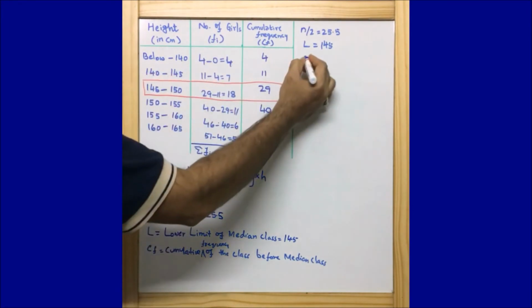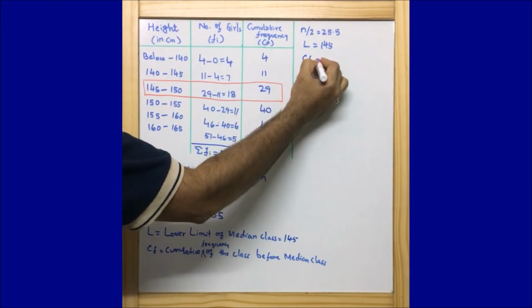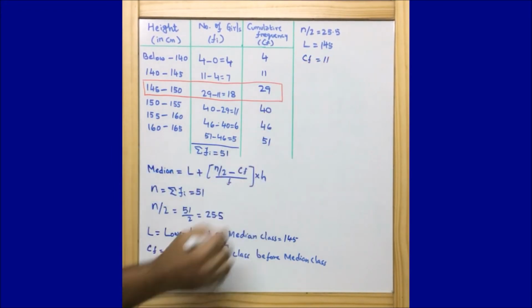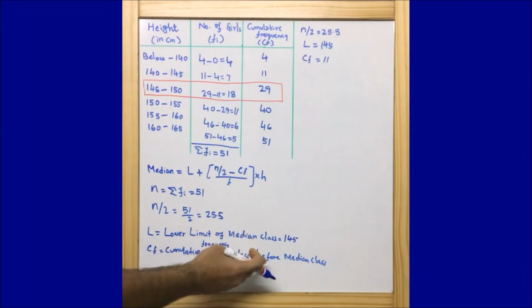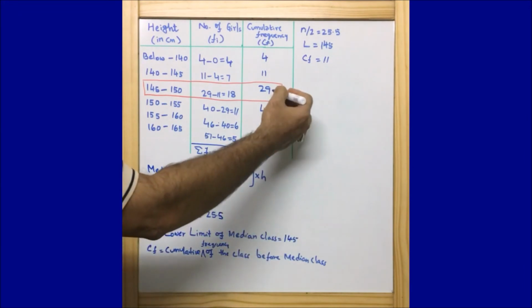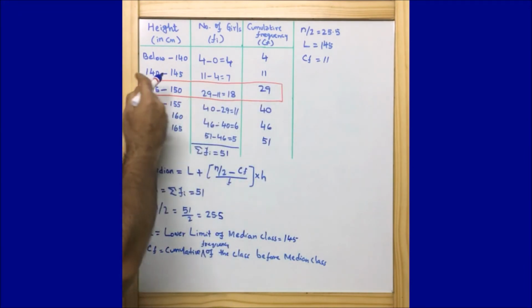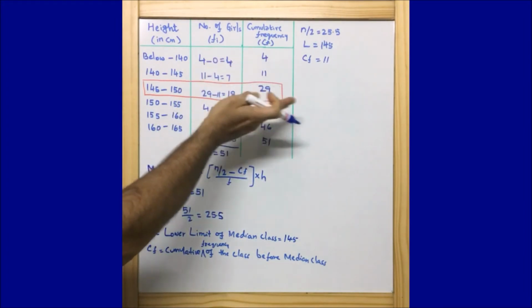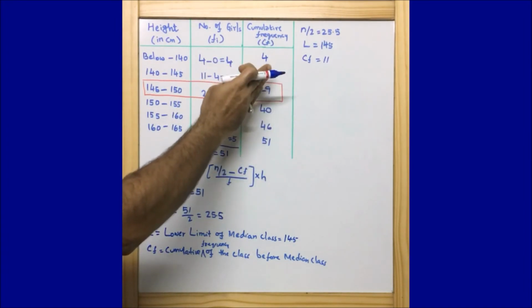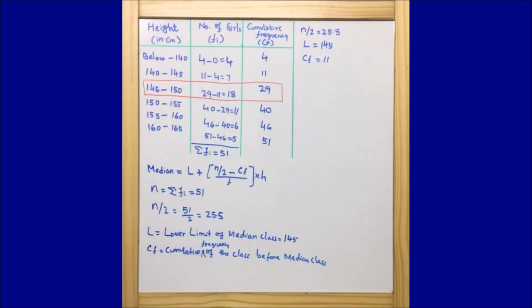So I can write CF is equal to 11. I hope this is pretty clear. Just don't get confused: CF is the cumulative frequency of the class before the median class, and the figure before 29, that is 11, is what we consider as CF.